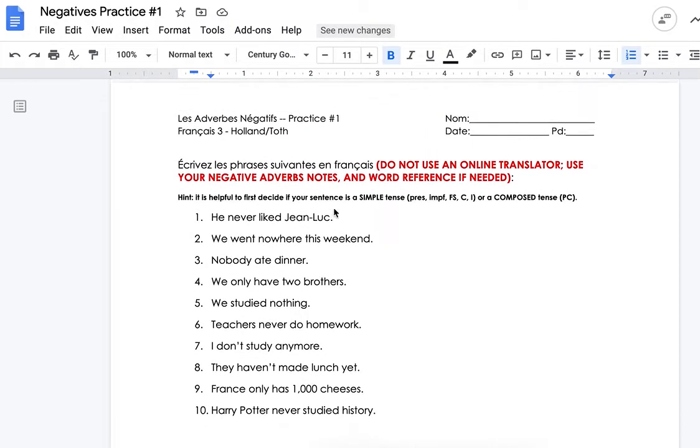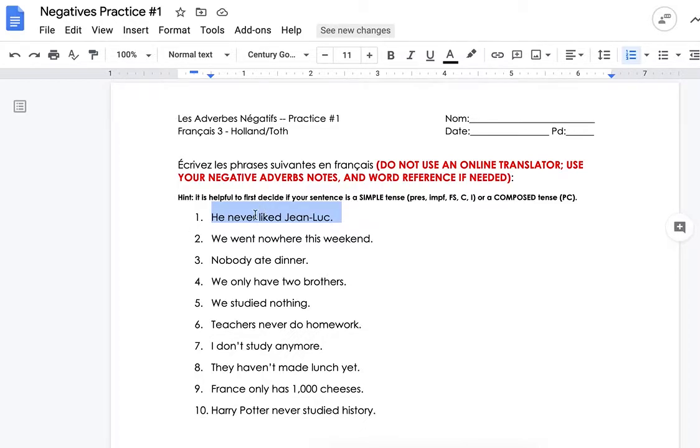Okay, so we are going over answers right now for this negatives practice number 1. My first tip that I will always tell you guys if we were in class right now going over this on the projector is, when you're faced with a sentence in English or in French, either way, you first always want to decide: is it a simple tense or is it a composed tense? Meaning, is this sentence in past tense, which would be passé composé, or is it any other tense that you've been learning? Because any other tense is simple, like present, imperfect, etc. But the one composed tense that you guys know is passé composé, which is past tense.